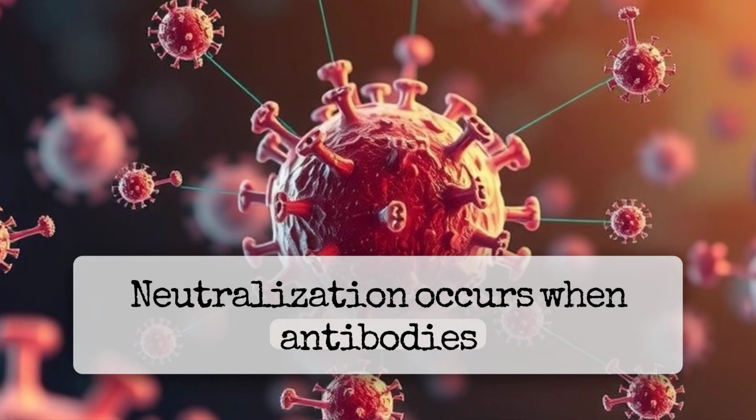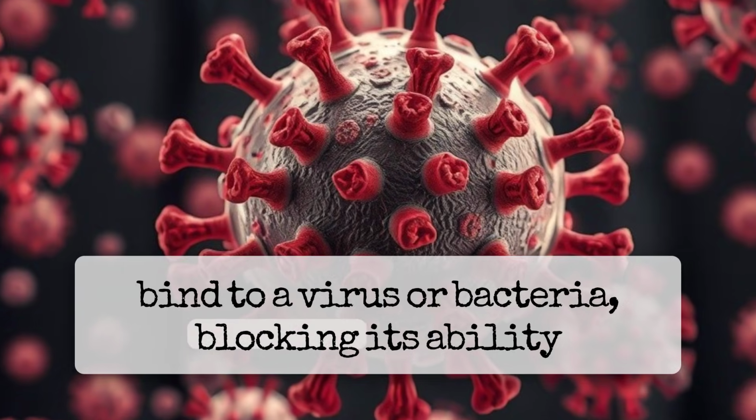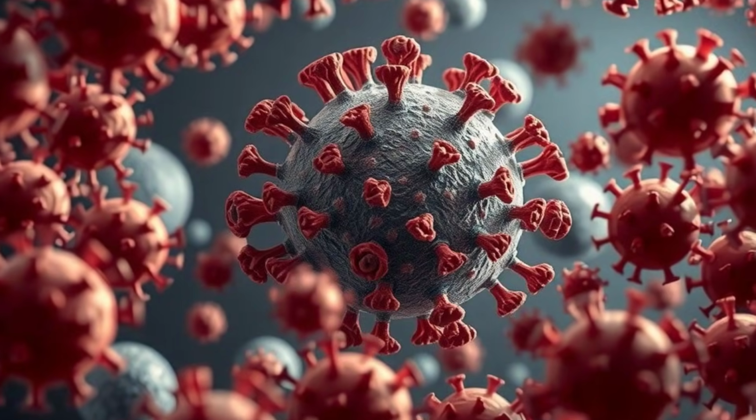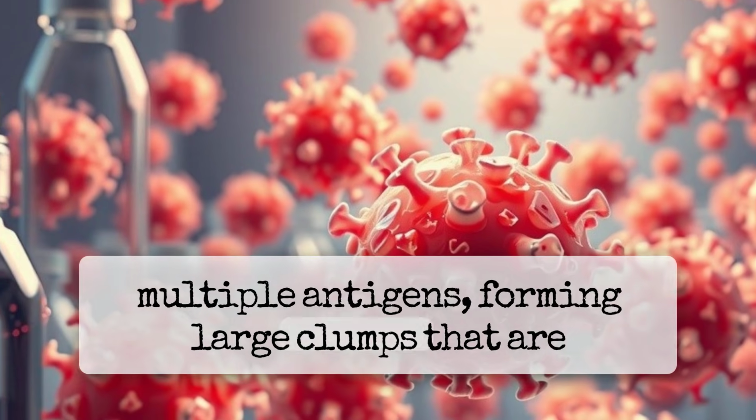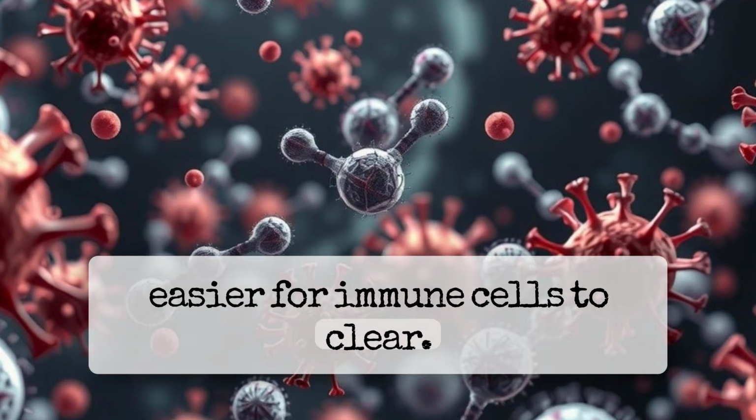Neutralisation occurs when antibodies bind to a virus or bacteria, blocking its ability to infect cells. Agglutination happens when antibodies cross-link multiple antigens, forming large clumps that are easier for immune cells to clear.